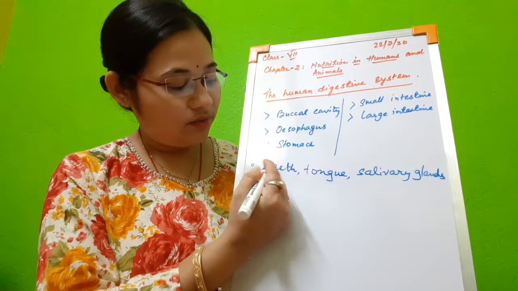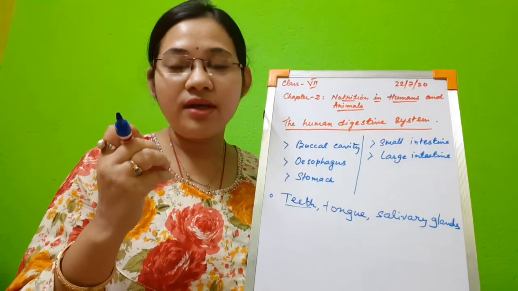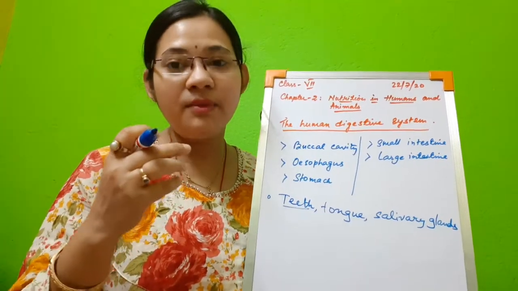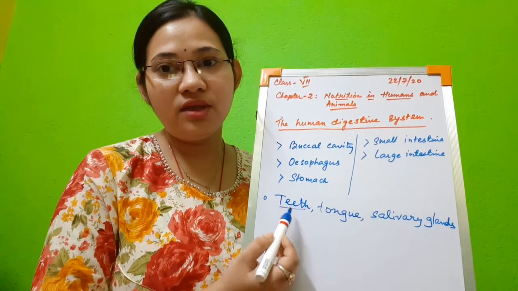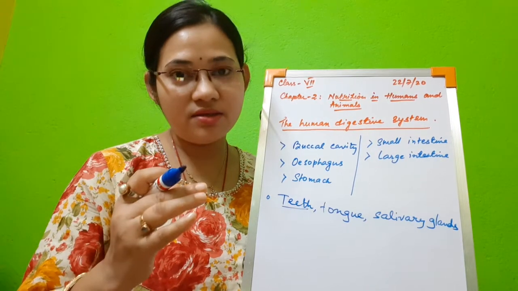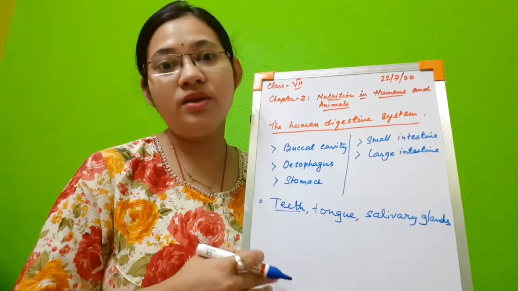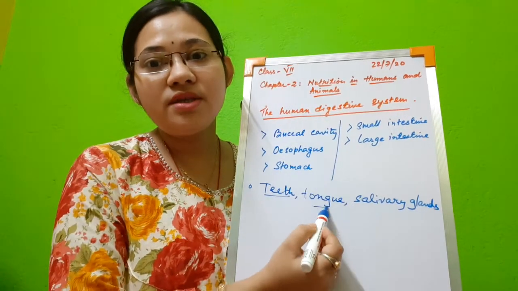Now about the teeth, we have studied that they help in biting the food, chewing the food, and grinding food. So teeth are useful to us because they cut the big pieces of food into smaller pieces so that enzymes can act on them.